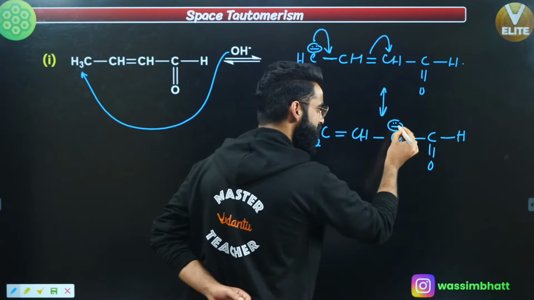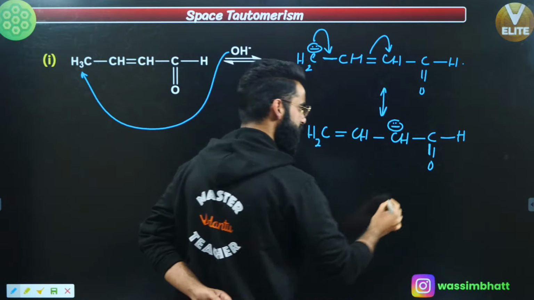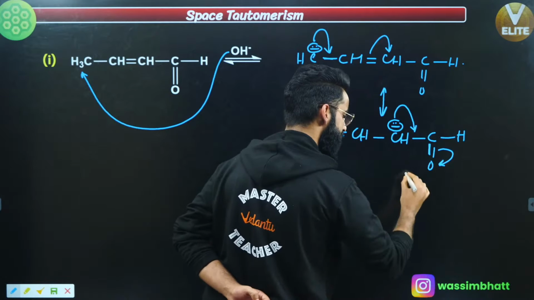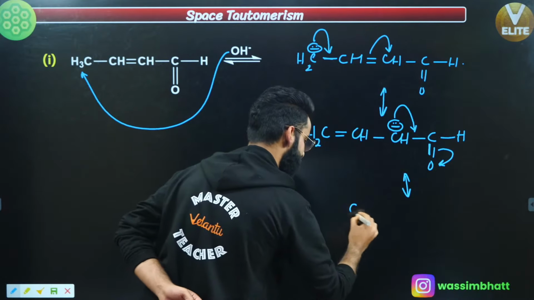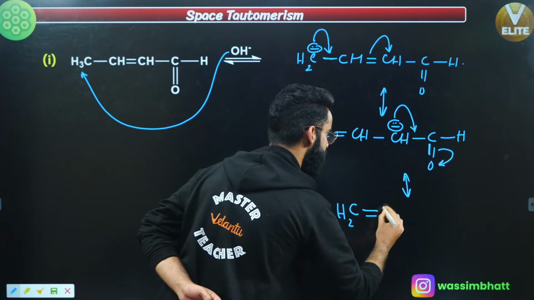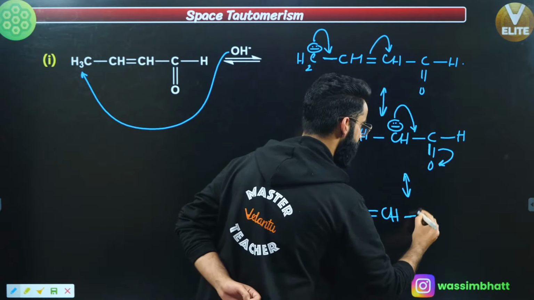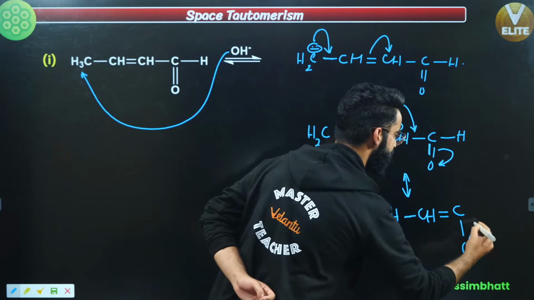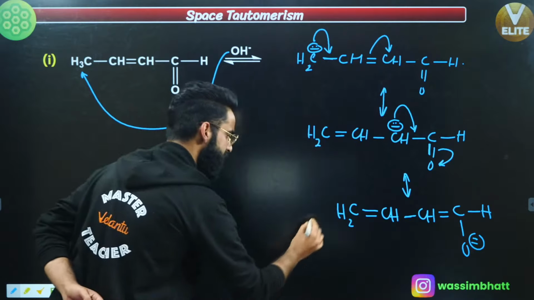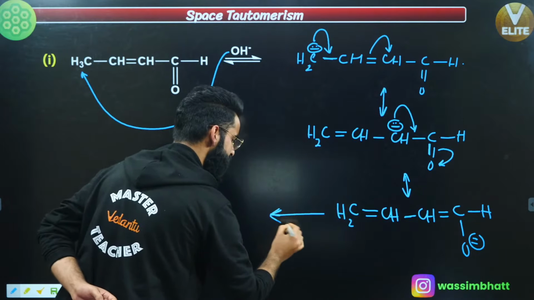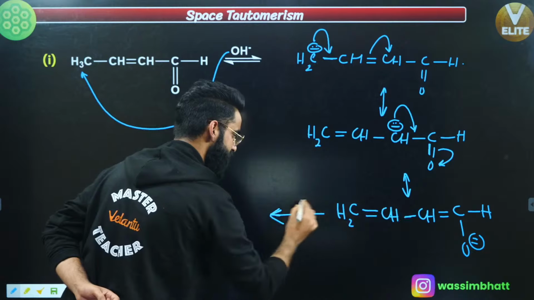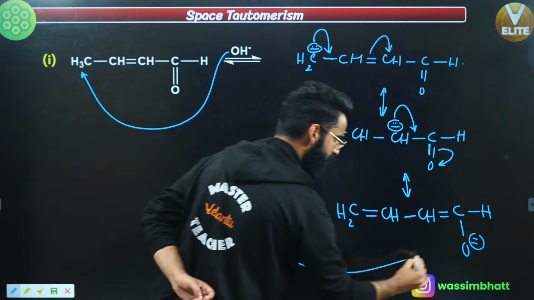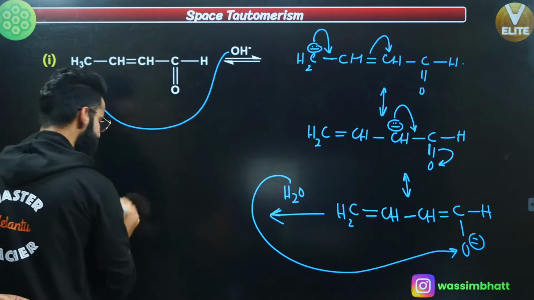Can I say again this negative charge is in conjugation with this pi bond? Correct? So what is going to happen? This negative charge will come here and this pi bond will break in this direction. So my one more resonating structure is going to be like this. This is CH2, double bond, this is CH, this will be CH, this is double bond, this is carbon, this is oxygen with a negative charge, right? And this hydrogen. Now what is going to happen? This resonating structure will take H positive out from this water and will get attached right here. So finally, you get something like this.